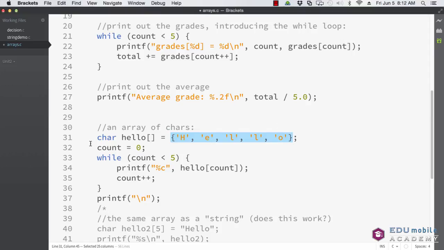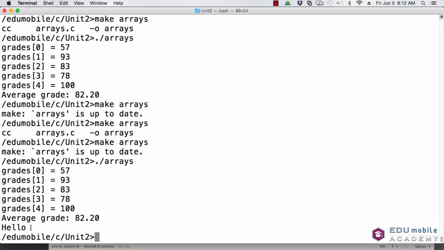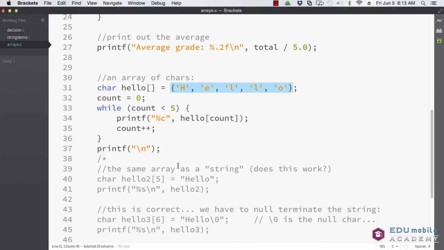So this is another shortcut, if you will, in cases where you know what the members of the array are already going to be. I've reset count to 0, and here I have my while loop again, count less than 5. I'm just going to print out that character and increment count. Again, I could do it right here as well. And then I'm going to print out a new line. So when I do that, I'm going to print what looks like a string. And there we go. It says hello. So it looks like a string. It's really not a string. It's just a simple array of characters. Well, in C, a string is an array of characters. So it's just a special type of array of characters.